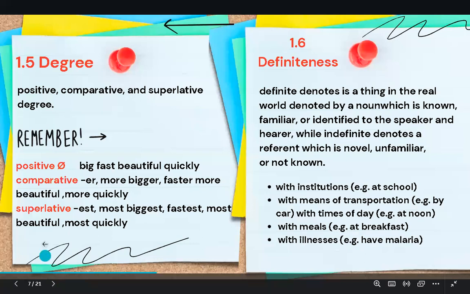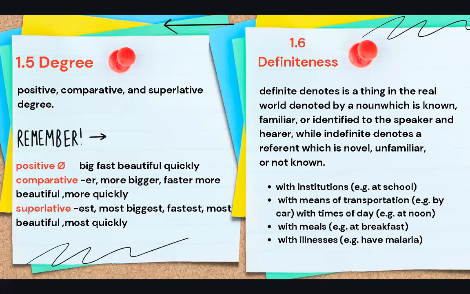When we come to degree, positive, comparative, and superlative degree, we can talk about them. Positive degree is big, fast, beautiful, and quickly. Comparative: bigger, faster, more beautiful, and more quickly. In superlative form, we use: biggest, fastest, most beautiful, and most quickly.